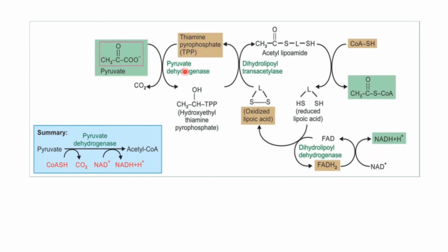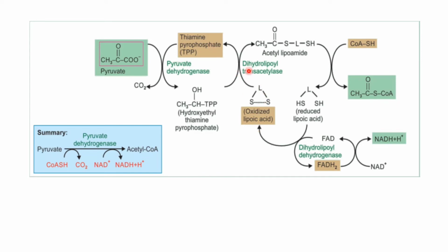Step 2 is the hydroxyethyl derivative of thiamine pyrophosphate next reacts with lipoic acid, and this lipoic acid is attached to the enzyme dihydrolipoyl transacetylase through the side chain of one of its lysine residues. Acetyl group is transferred from thiamine pyrophosphate, an acetyl lipoamide derivative is formed, and thiamine pyrophosphate is released free.